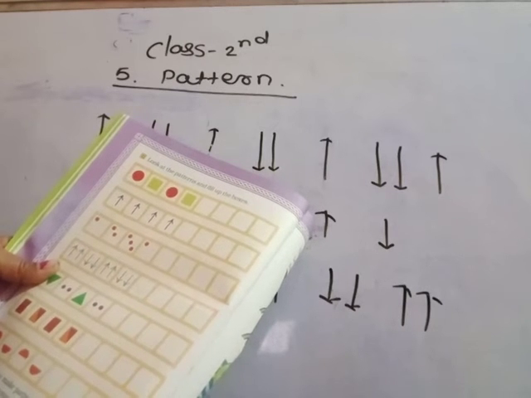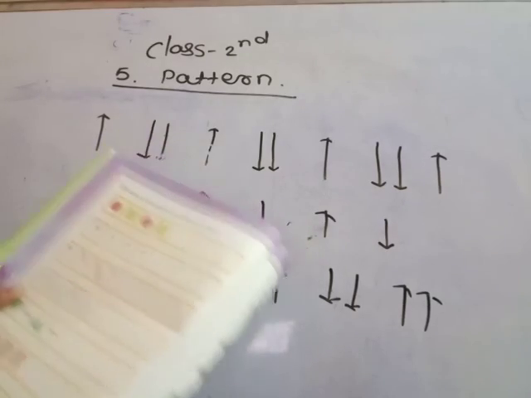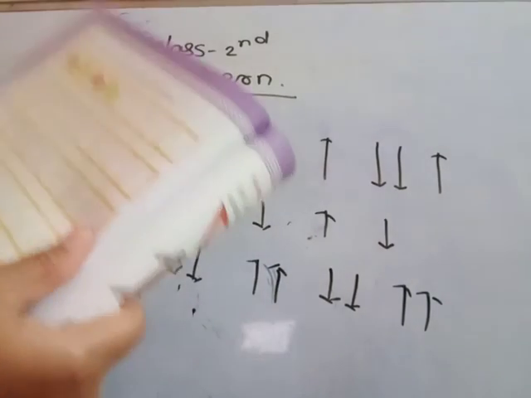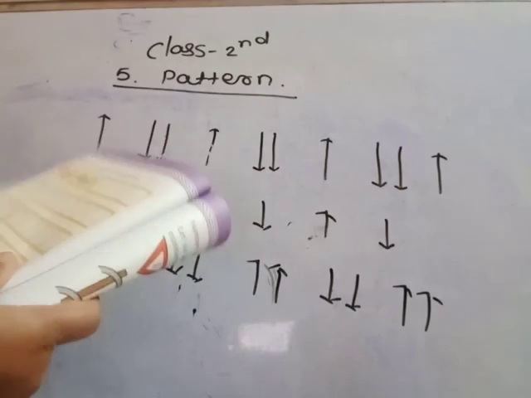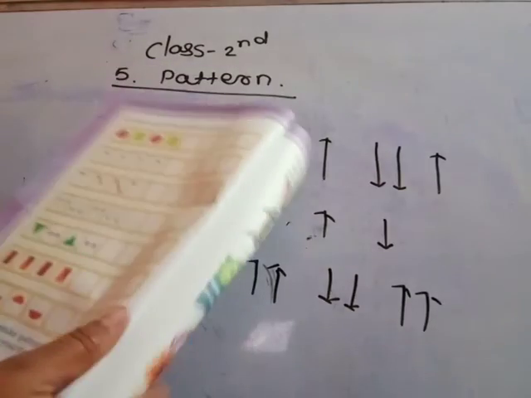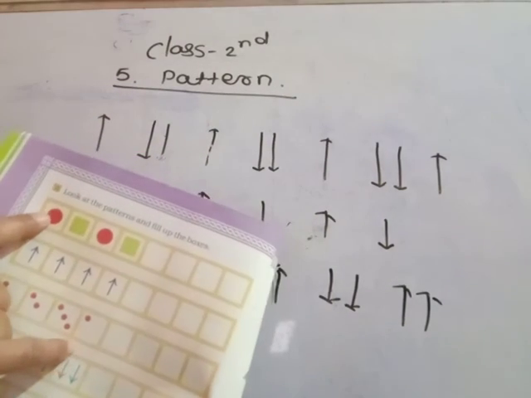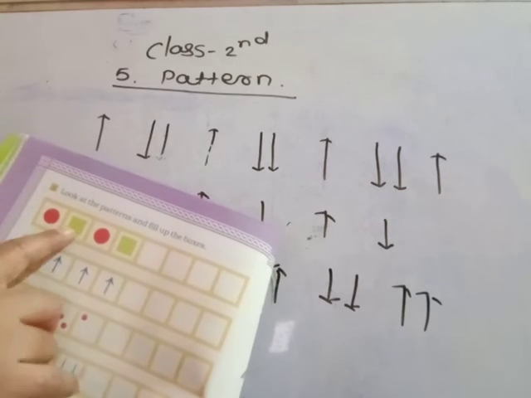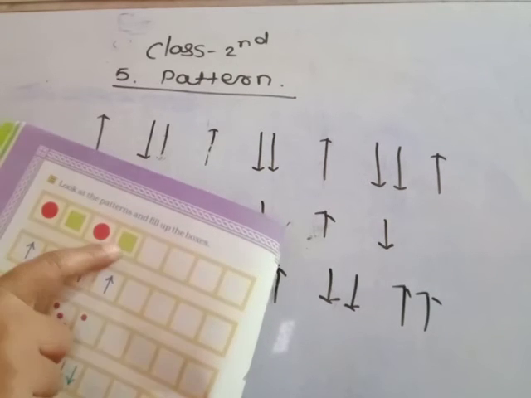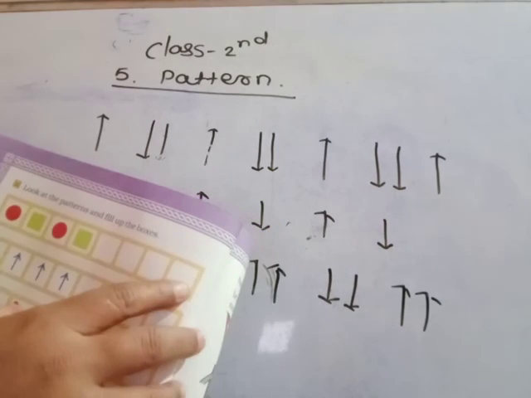Now you also make these patterns using different shapes and also share them with your friends. See here, I will send this photo, then you draw all these shapes in your notebook and you complete this pattern. See first one here, circle, then square, circle, square. Again you draw here, circle, square, circle, square.